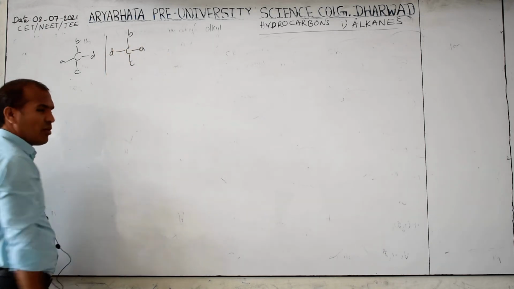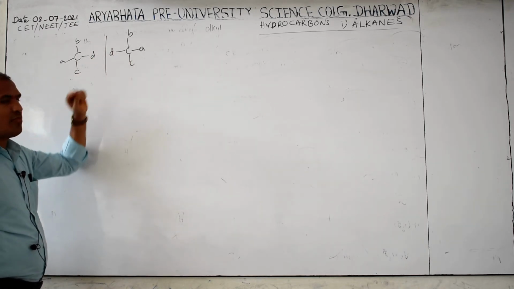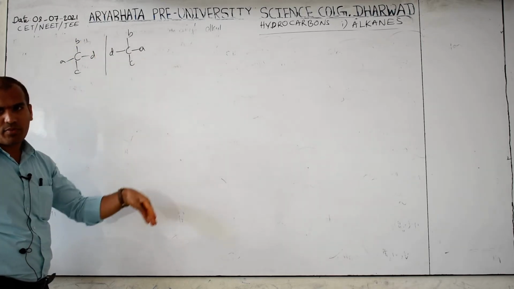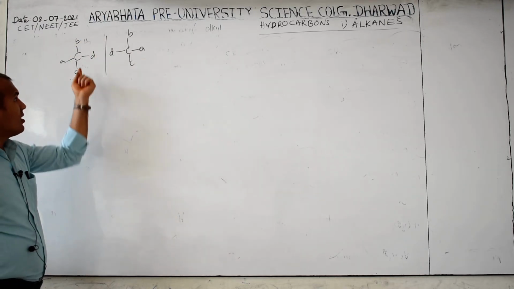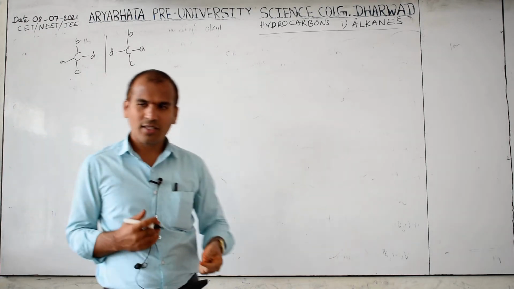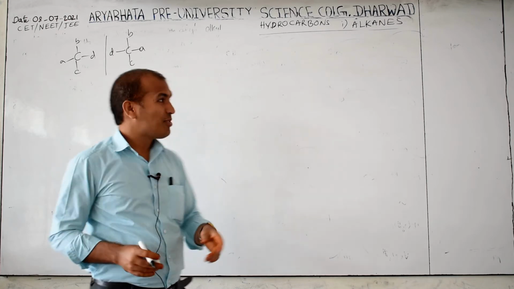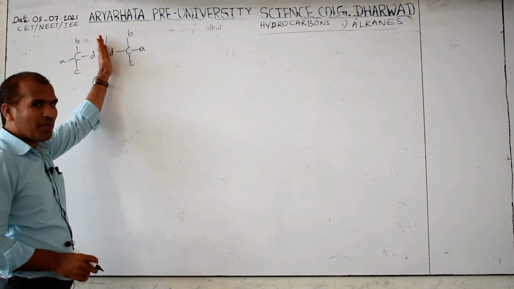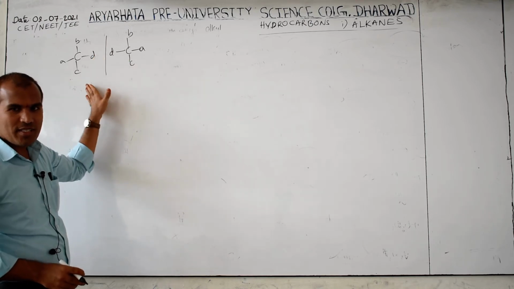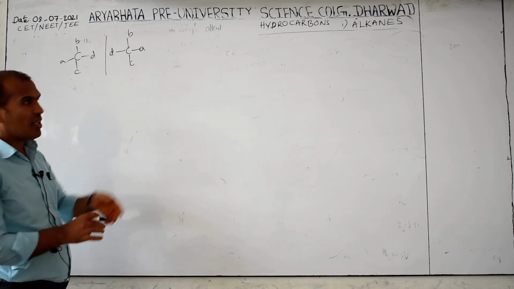This is its mirror image. If you see in a mirror, this will appear. D first appears, next C, next A, next C. Vertical appears as it is, only horizontal changes. If you see your face in a mirror, does the front part appear or the back part? Front only, no? Here we are placing the mirror, so D is in front, so D first appears. So these are chiral carbon compounds, mirror images of each other.